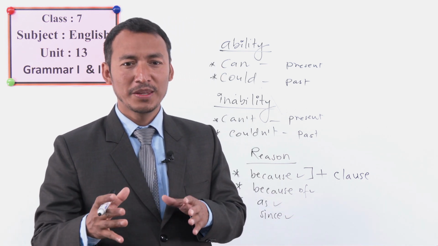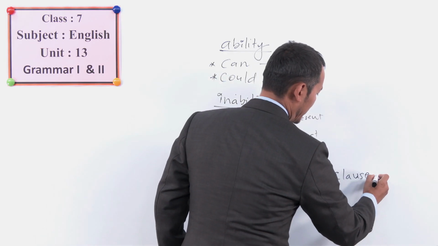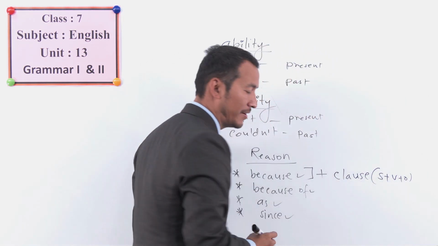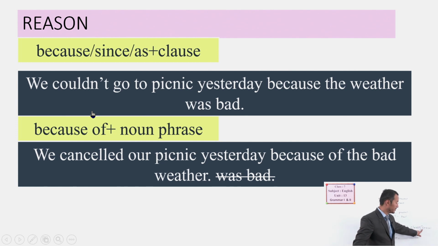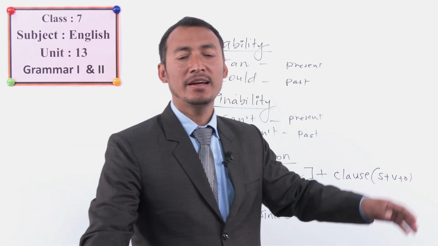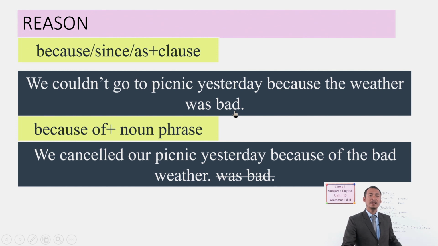Okay, students. So for example, I'll just show you here. The weather was bad. Look here, this is a clause. Okay, can you read again? Yes, a clause has subject, verb plus object. As in this sentence, the weather was bad. The weather is the subject, and was is a verb, and bad here is an adjective. Sometimes it can be an object or an adjective or adverb in the position of object.